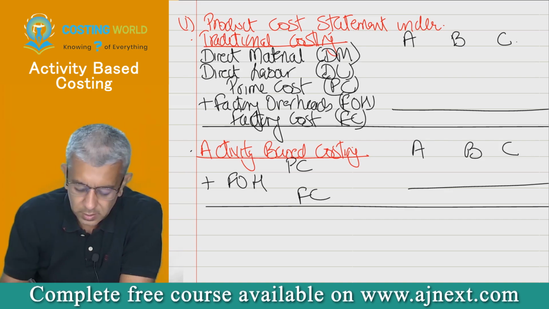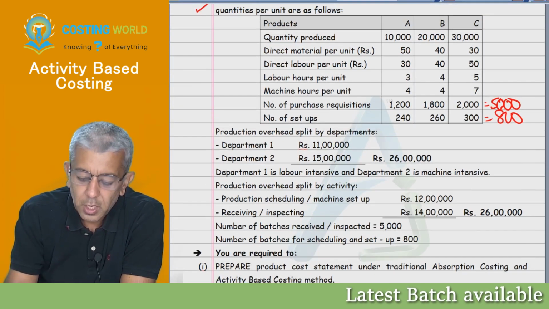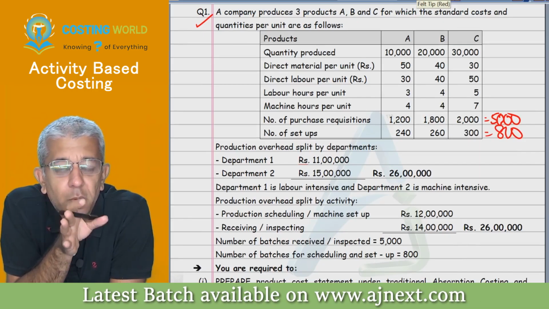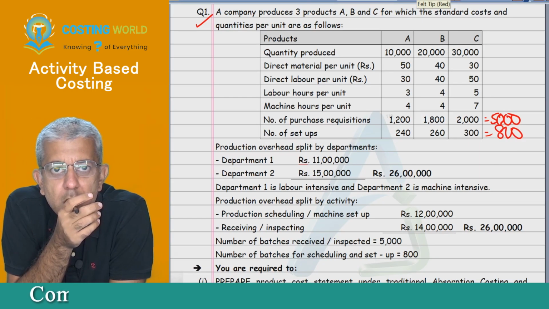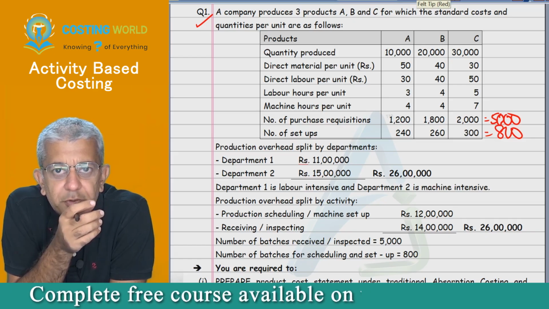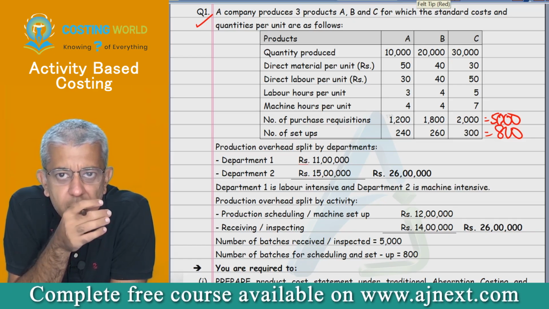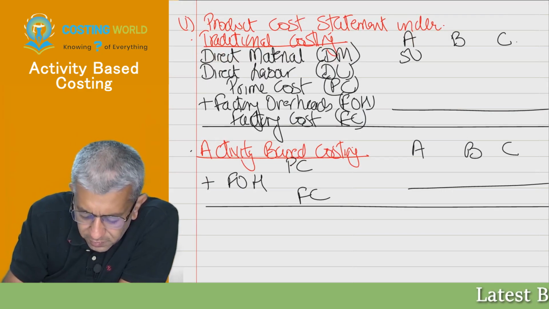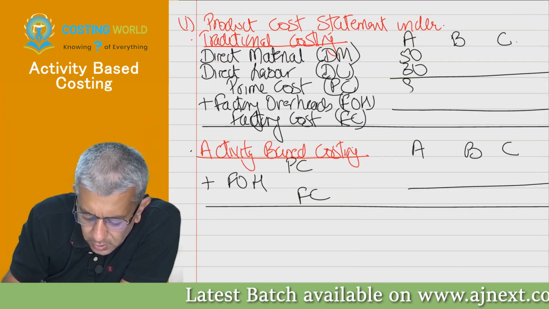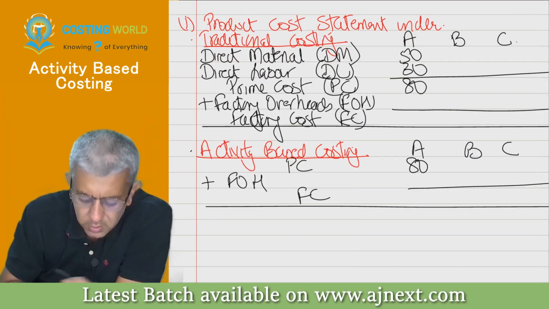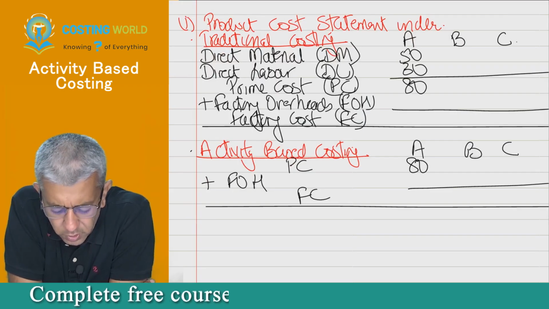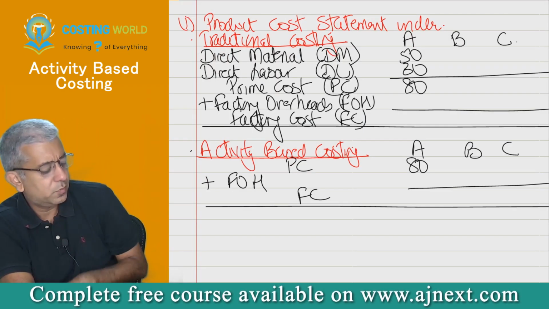Now listen. Read the question and tell me, for product A, what is the direct material that is required per unit? Rupees 50. What is the direct labor for product A? 30. So therefore write down 50, 30, 80. Obviously under activity based costing also, prime cost will remain the same. Copy that for B and C also please.